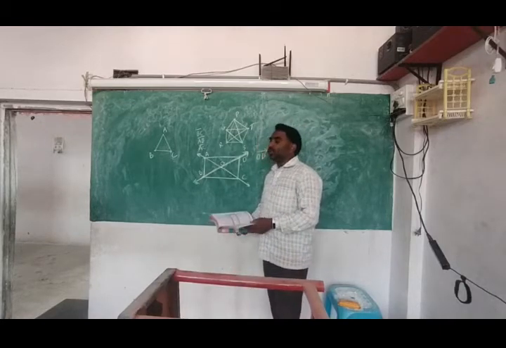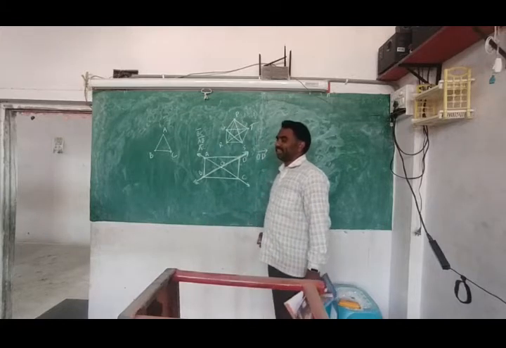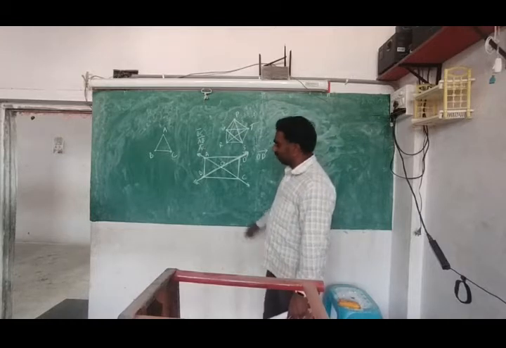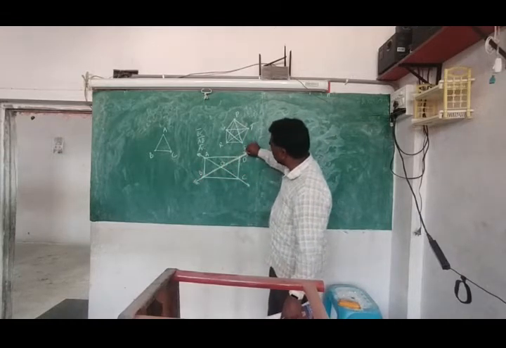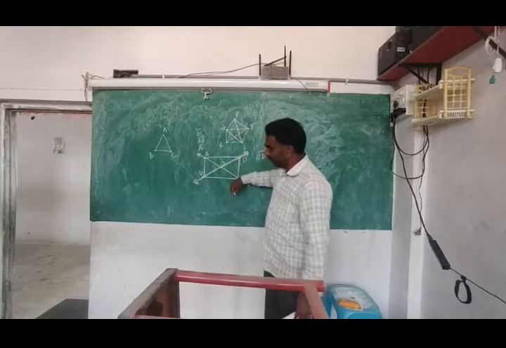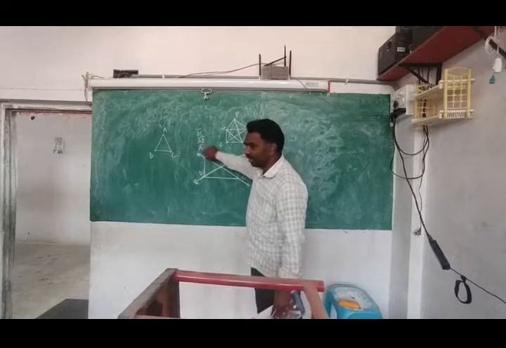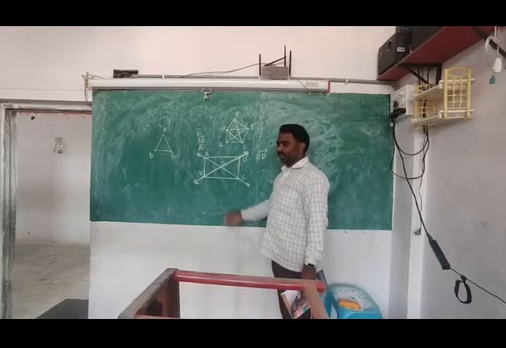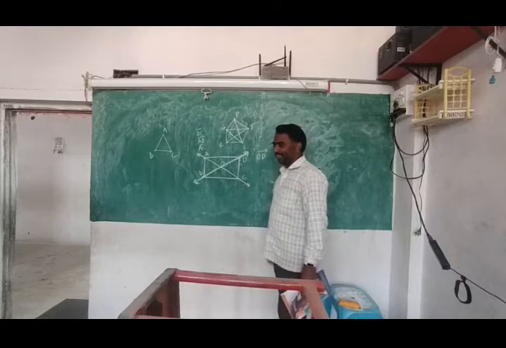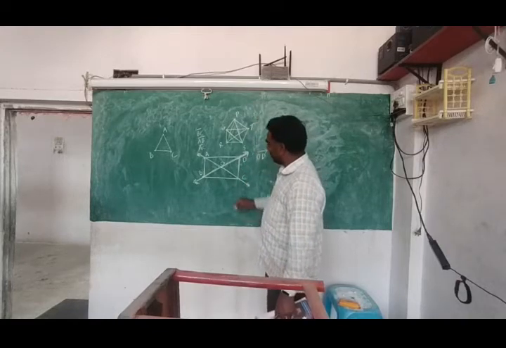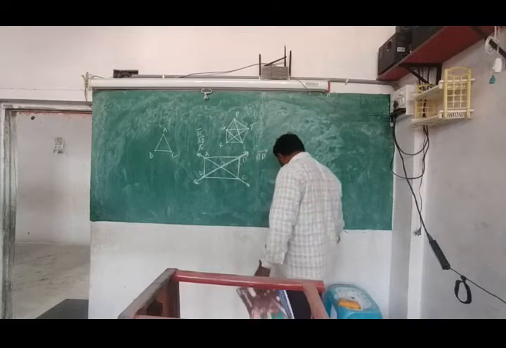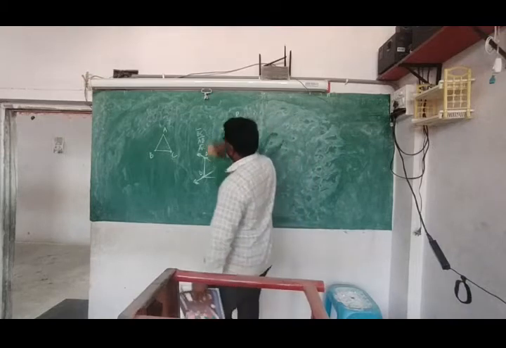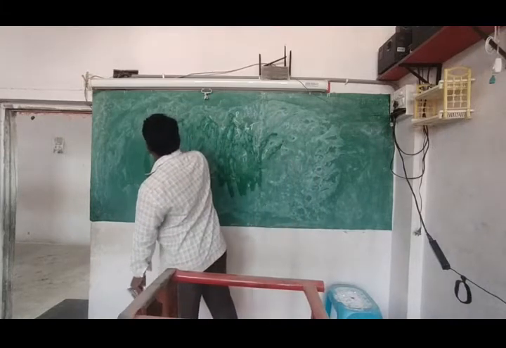Next one, any 2 lines. Line means you know, no end point. BD. Very good. BD line like this. This is BD line. And it is AC. AC line. Very nice name. So 2 lines are there: AC and BD. Okay, these are the names you can give. Can you? Yes, sir. So that is the second question.